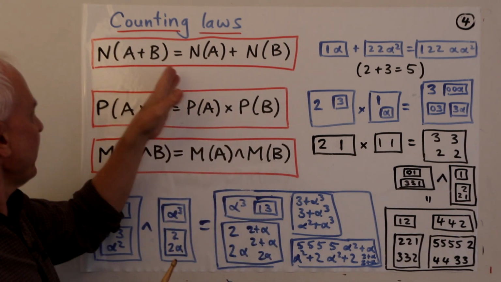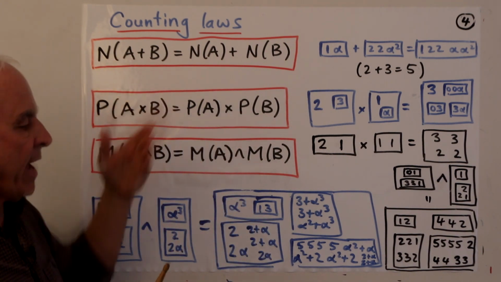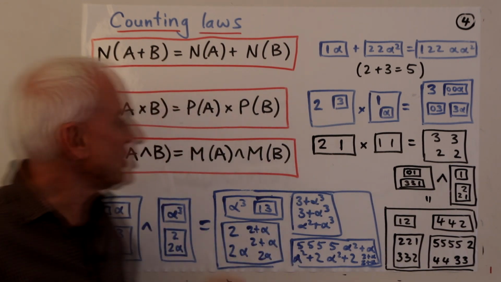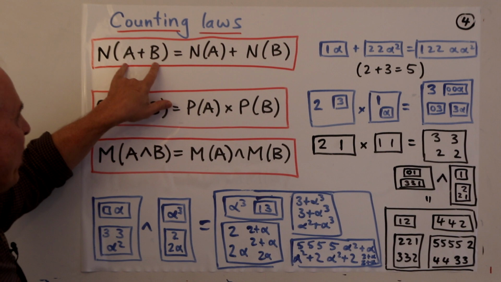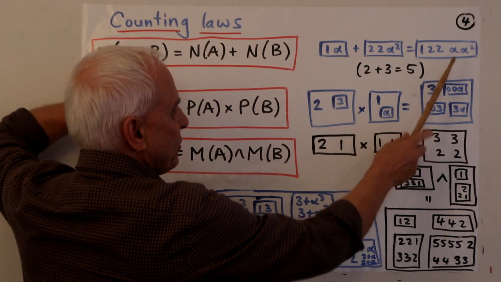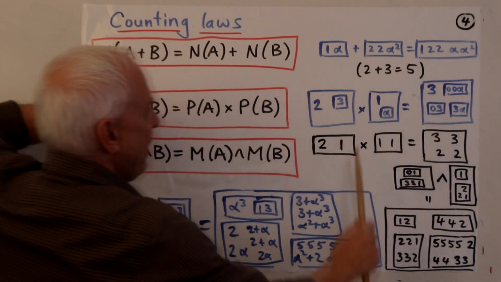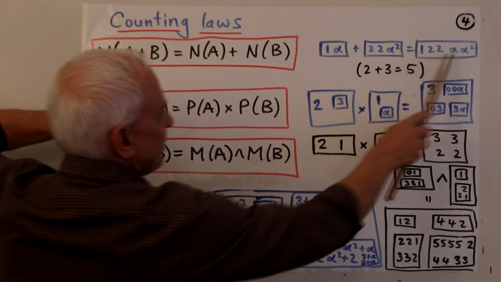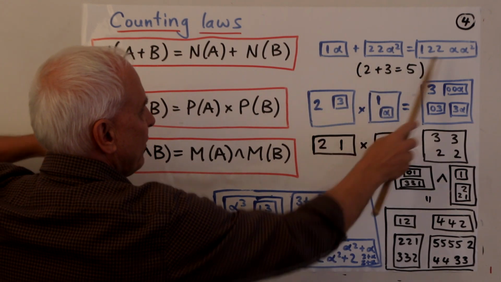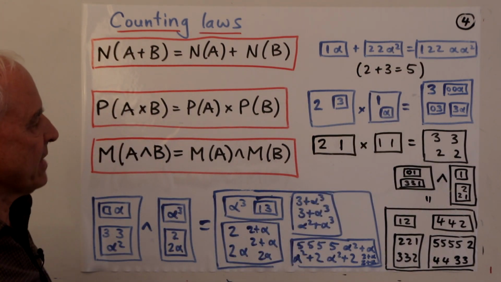And if I say nothing otherwise, a and b are just arbitrary boxes. Doesn't matter what they have in them. So if we take the sum of two boxes, like these ones here, there's the sum, just what you get when you dump them all in, and you count the number in the sum, well that's 5, and the number here is 2, and the number here is 3, and 2 plus 3 is 5. So this is kind of obvious.